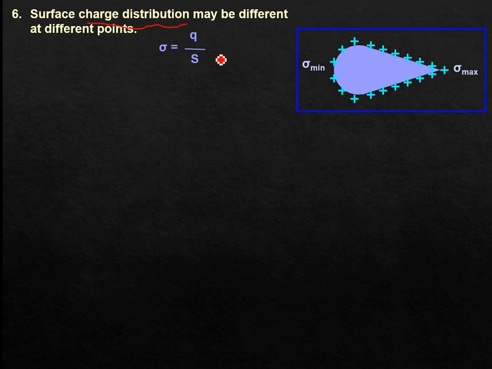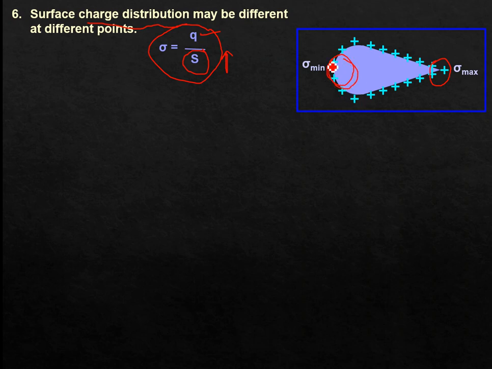Why? Because you just refer to sigma equals Q divided by S. The charge is the same, but if the surface area is large, then sigma will be small. If the surface area is small, sigma will be large. See, here this is a pointed end, and it is very sure that at this pointed end the surface area will be very less as compared to this point. Same amount of charge I have taken. So here the surface area of this conductor is very less, and here the surface area of the conductor is very large.